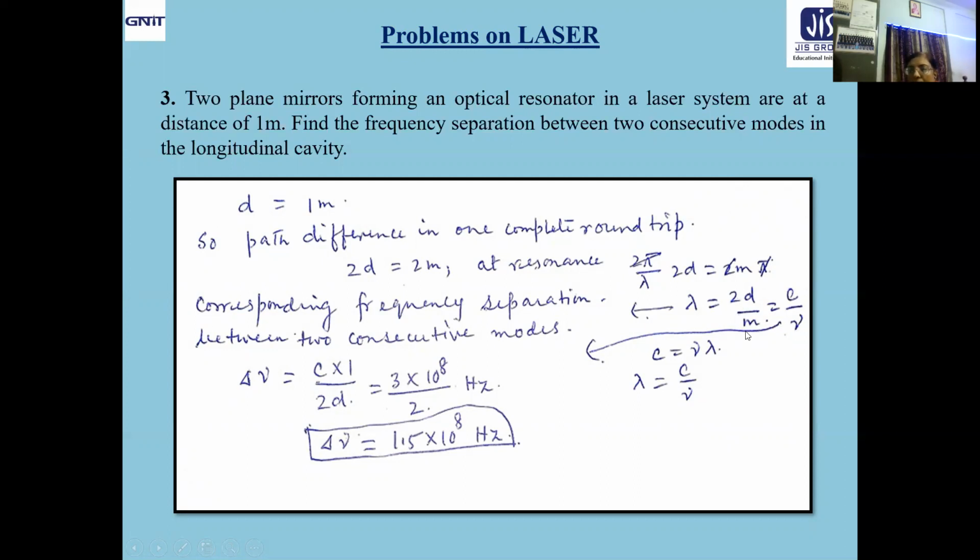Now what about m? The number of modes you are asked to find out for consecutive modes. That means delta m equal to 1. So delta nu equal to c by 2d. So the corresponding frequency separation between two consecutive modes is this one, because delta m equal to 1. So c value you know, 3 into 10 to the power 8, by 2d equal to 2. So we are getting cycles per second, that means hertz. So delta nu equal to 1.5 into 10 to the power 8 cycles per second, that is hertz.